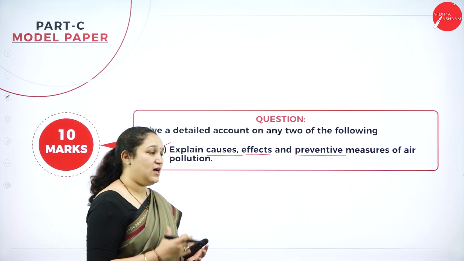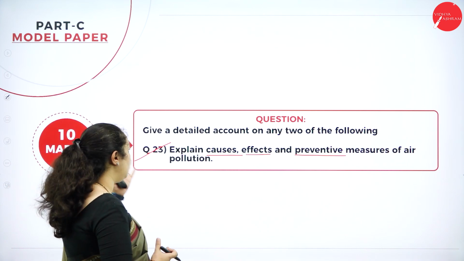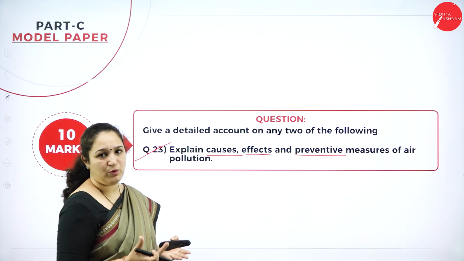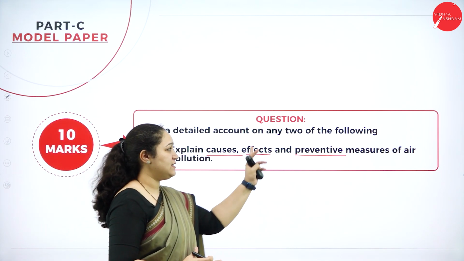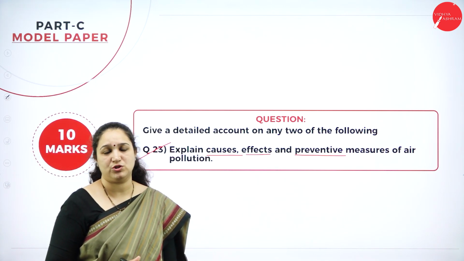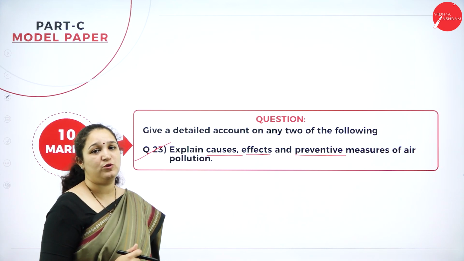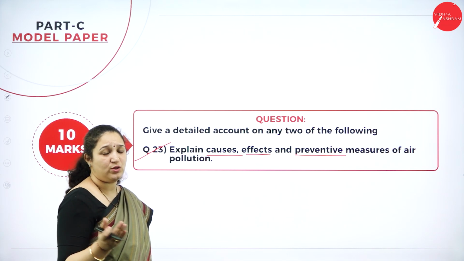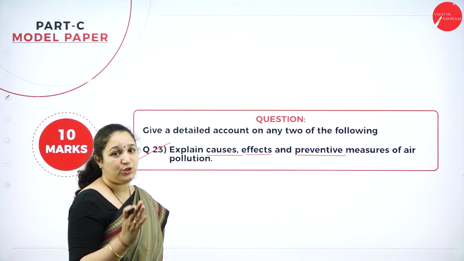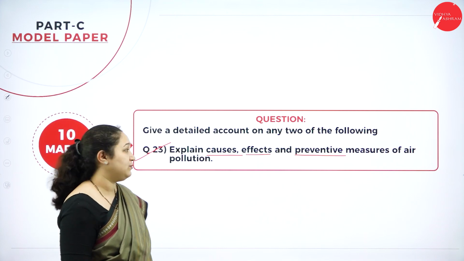If the question is asked in a different way, like write a detailed account on air pollution, still you have to write about the causes, effects and preventive measures of air pollution. Or it can even be water pollution that is asked. Okay. There are two other pollutions also: soil pollution, as well as nuclear pollution and noise pollution, which you are all studying.